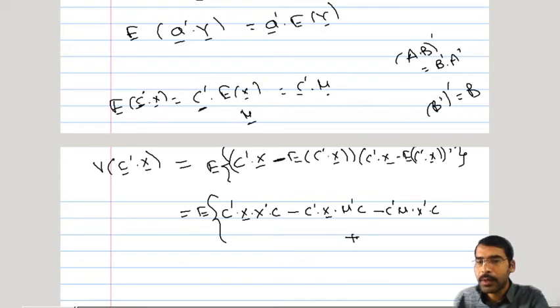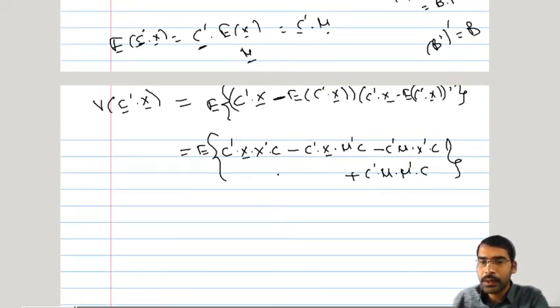And the last term will be a plus term. Expected value of c prime x bar is c prime mu into expected value of c prime x, again it is c prime mu, its transpose, so mu transpose c. Expectation of this entire quantity will be taken.